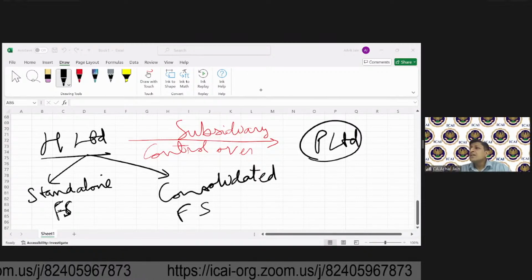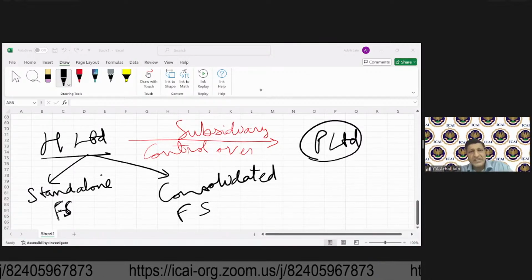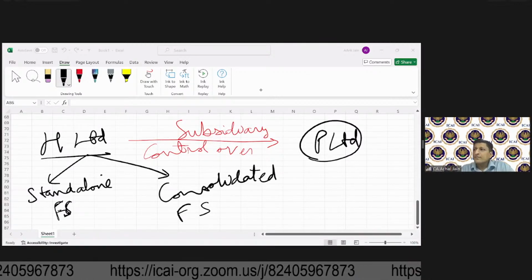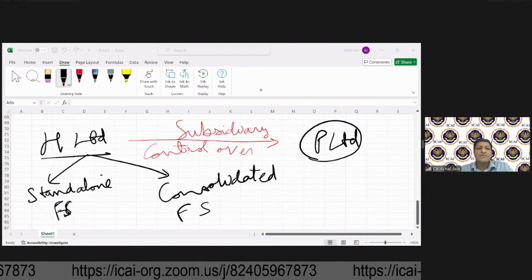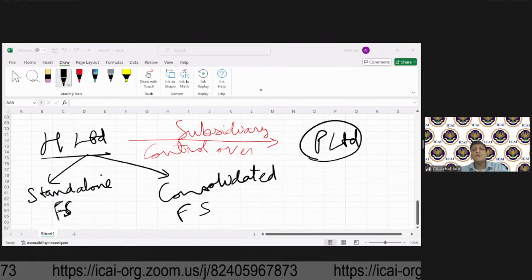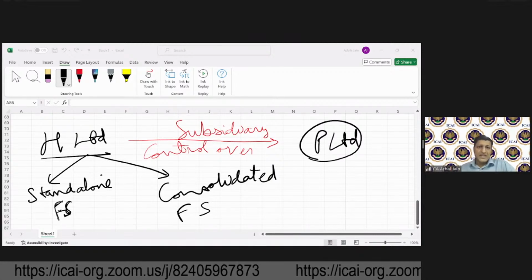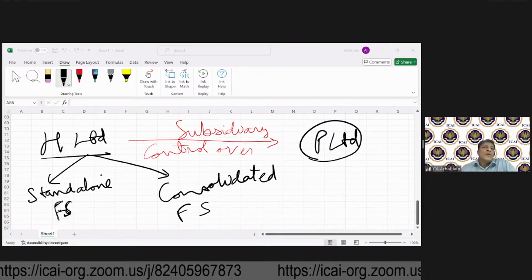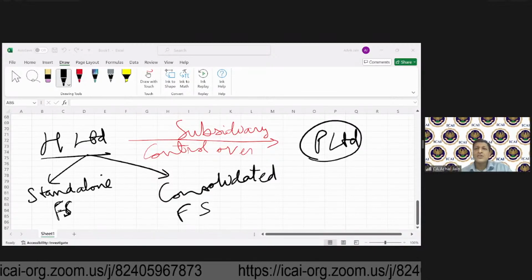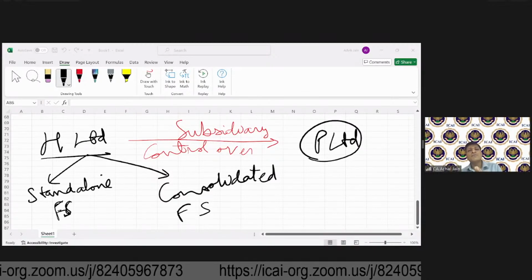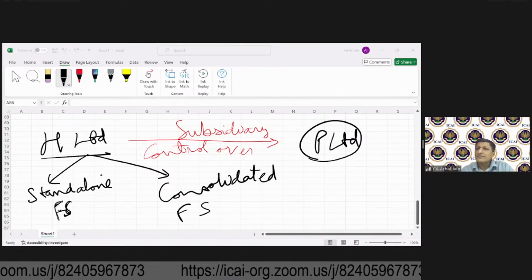Preeti is asking, sir, after acquisition, consolidated financial statements will be prepared? Yes. Sangeetvani is saying both the set of financial statements will have to be prepared, standalone as well as consolidated. Yes. But you should not worry. In the exam, you may not be asked to prepare both. Otherwise, it will become a very, very lengthy solution. So the question will either ask for standalone or consolidated. Don't worry about it.